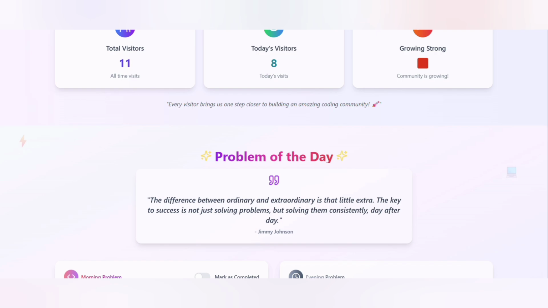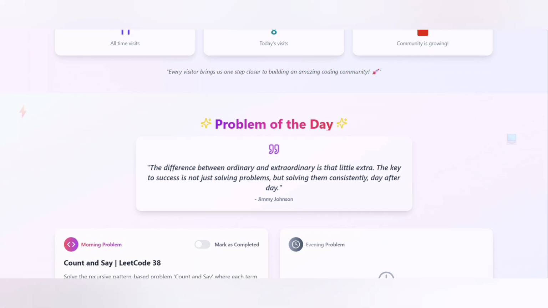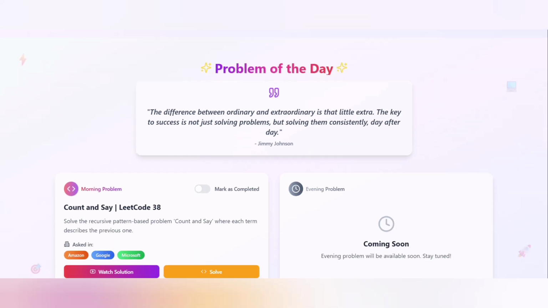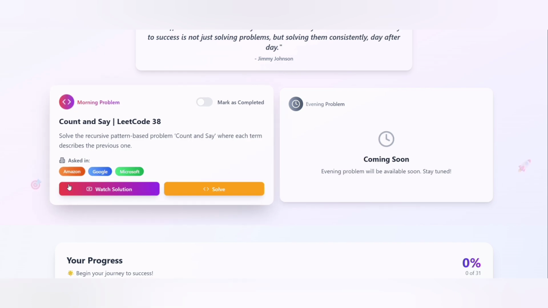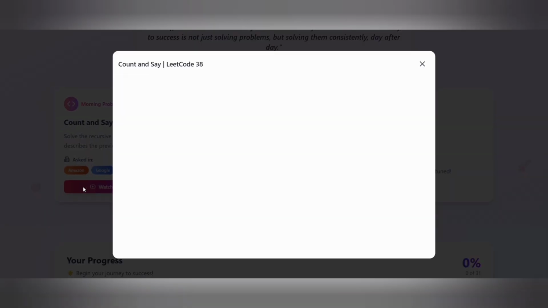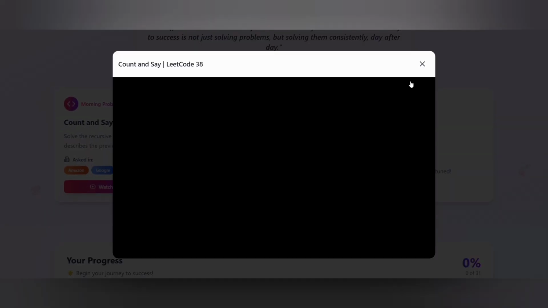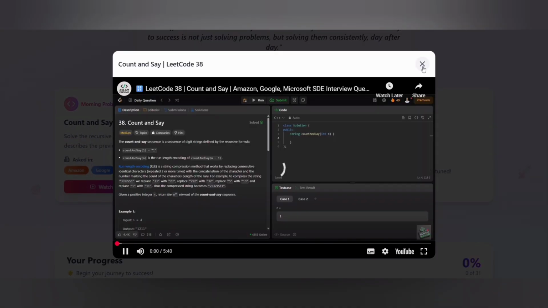So you can see it has a site analytics feature, and I have added the problem of the day feature, which has two problems, one for the morning and another for the evening. And in that, the company tags are also mentioned, a video solution is also available, and you can practice on LeetCode. So this is the feature, as you can see here, the video solution you can watch.